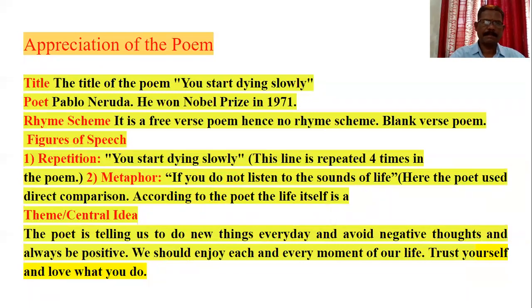The title of the third poem is You Start Dying Slowly. Poet Pablo Neruda. He won the Nobel Prize in 1971. Rhyme scheme. It is a free verse poem, hence no rhyme scheme. Blank verse poem. Figure of speech. Repetition. You start dying slowly. This line is repeated 4 times. Metaphor.